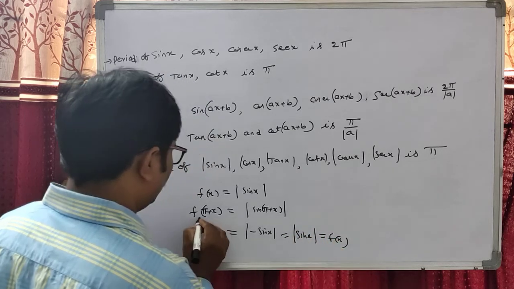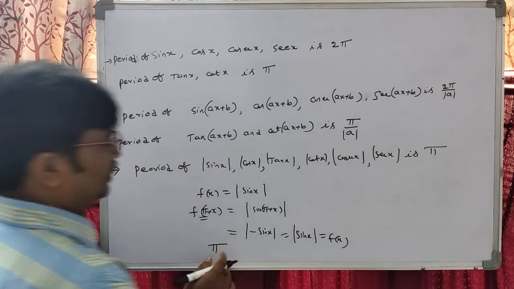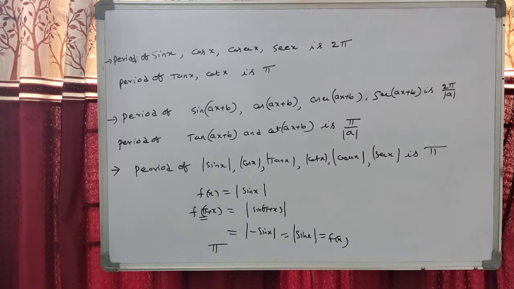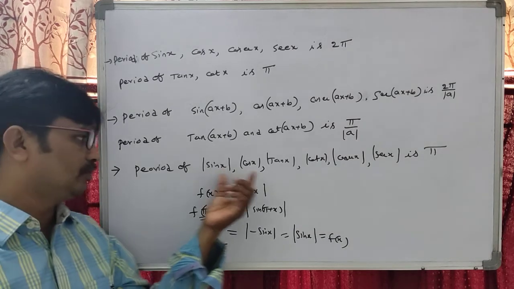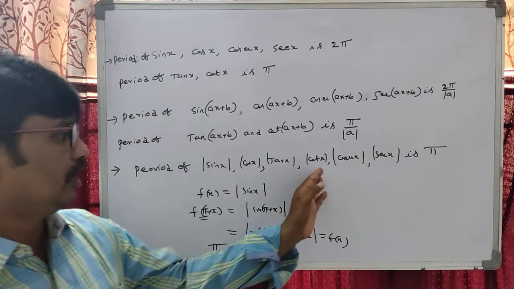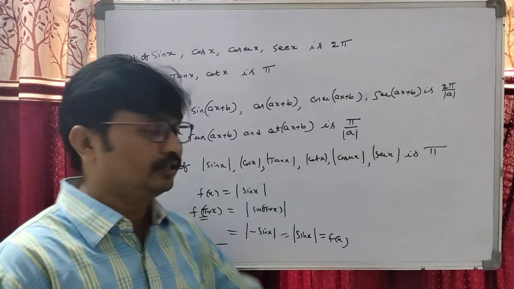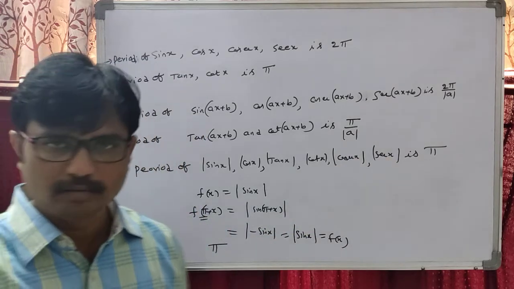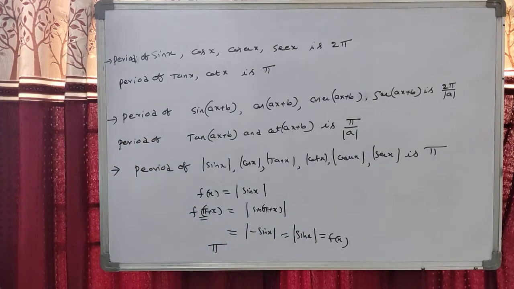The least positive real number, pi, is called the period. Okay students, the period of mod sin x, mod cos x, mod tan x, mod cot x, mod cosecant x, and modulus of secant x is always pi.